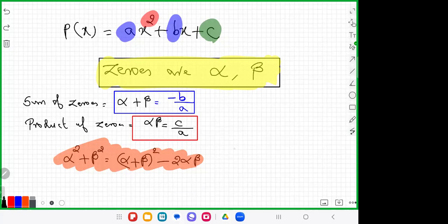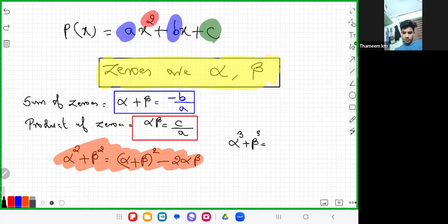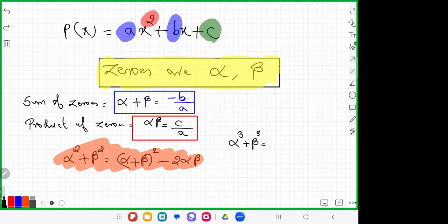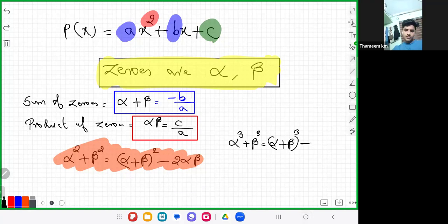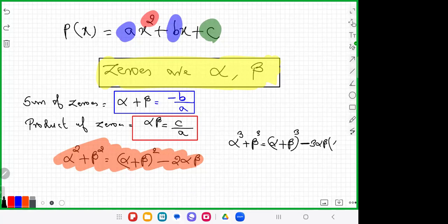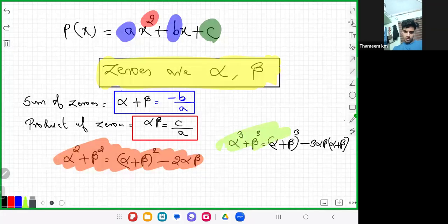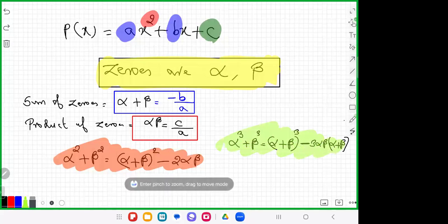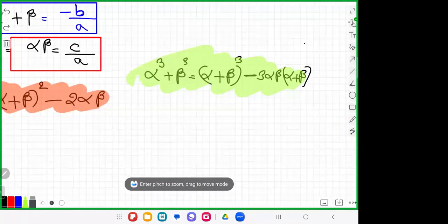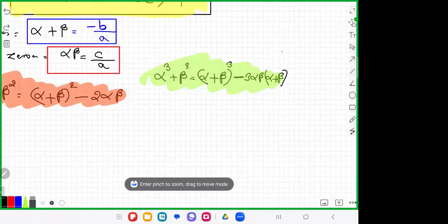Next, alpha cube plus beta cube. This is also important. How can you find alpha cube plus beta cube? Alpha plus beta whole cube. It is the same method as a plus b whole cube, but different. Alpha cube plus beta cube is equal to alpha plus beta whole cube minus 3 alpha beta into alpha plus beta. You need to learn this one by heart.